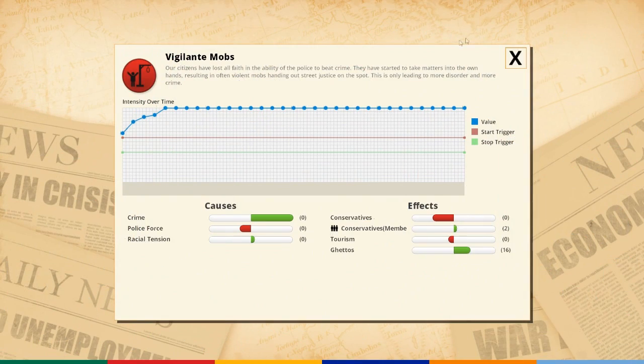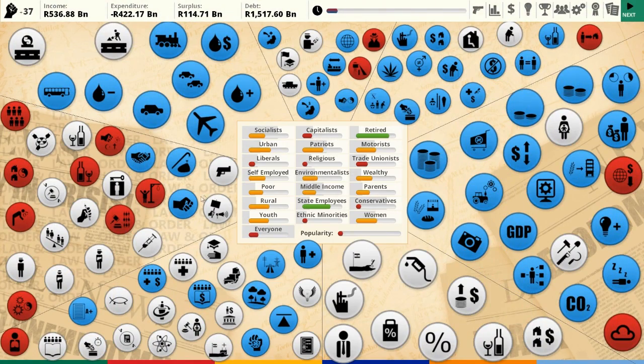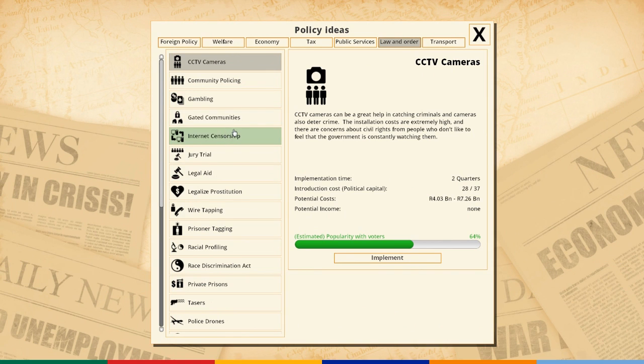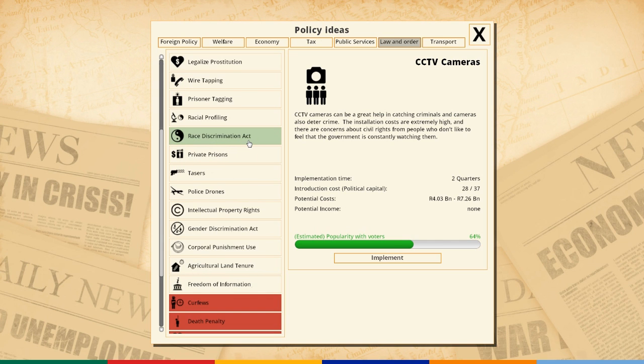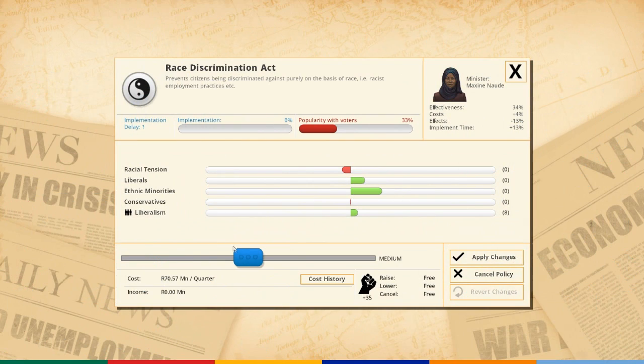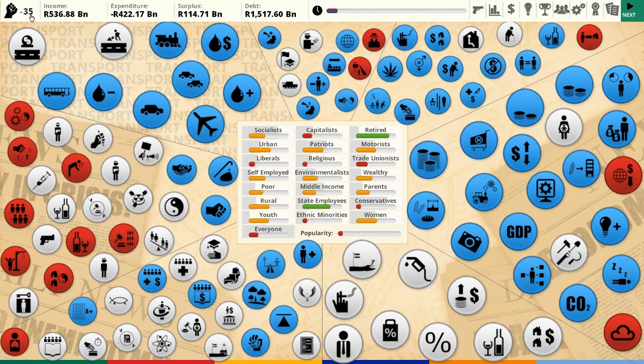Not least vigilante mobs. Well, there's lots of ways to deal with this, but I think if we go full on fascist state, don't access torture use, you see. Unfortunately I don't have... Well, let's do this. Let's get that done. We don't have enough political capital to do everything that we'd like. So still nobody likes us.